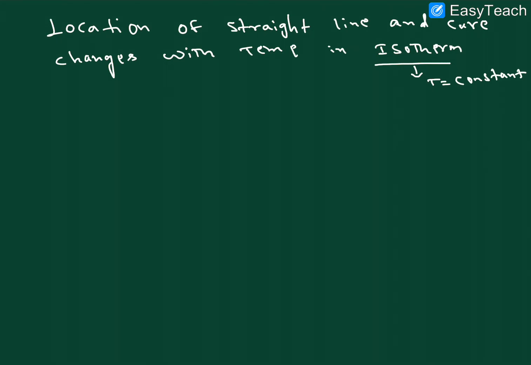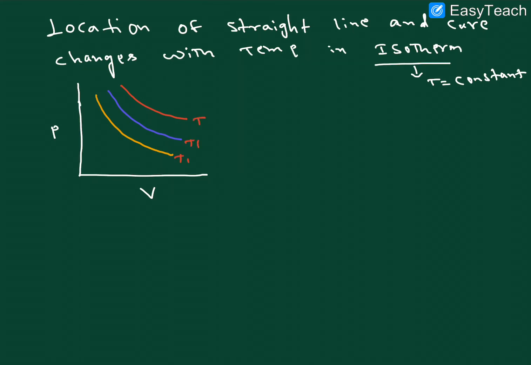So same here, the straight line is coming, but the temperature is varying. So first one here, we are taking pressure and volume. The first curve here, right, this is the T1 temperature and T2 temperature and T3 temperature, right?